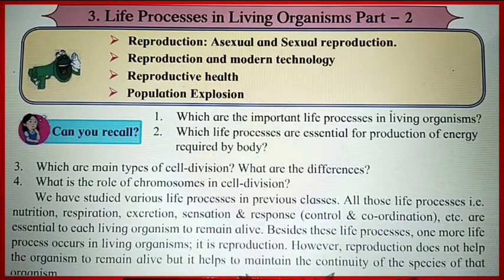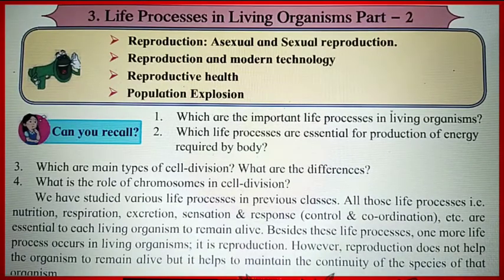In this chapter we will understand reproduction in detail with its types. However, reproduction does not help the organism to stay alive, but it helps to maintain the community of the species of that organism on earth. That means it helps to maintain the existence of the organism on earth.